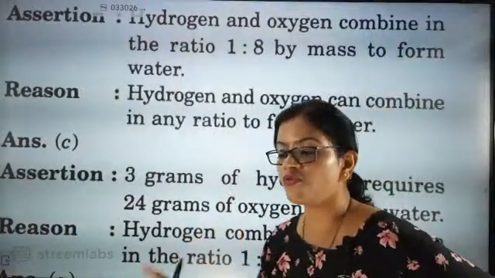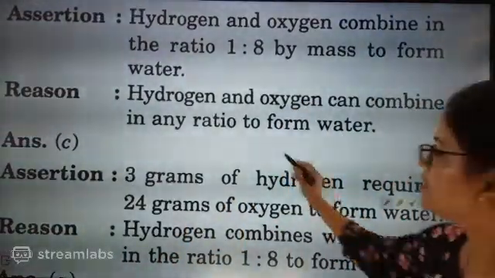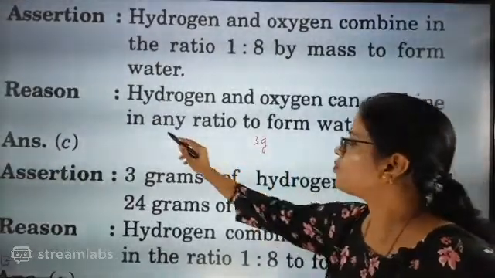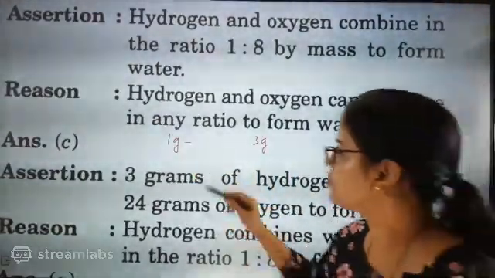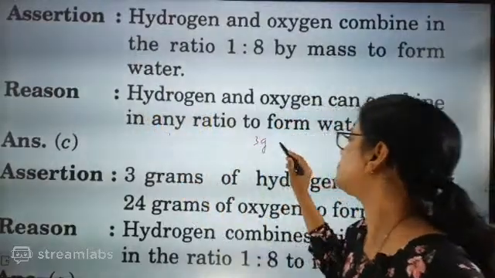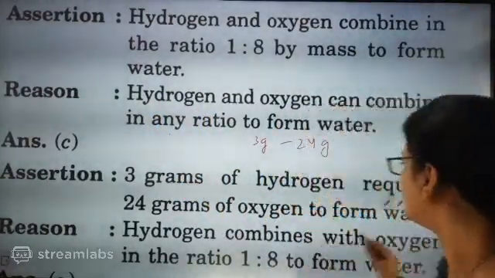When 3 grams of hydrogen will be there, then 24 grams of oxygen will be there. For 1 gram of hydrogen, how many grams of oxygen will there be? For 3 grams, 24 is the correct answer. 24 grams of oxygen. So this statement is correct.